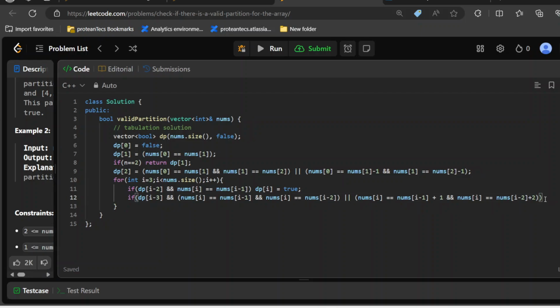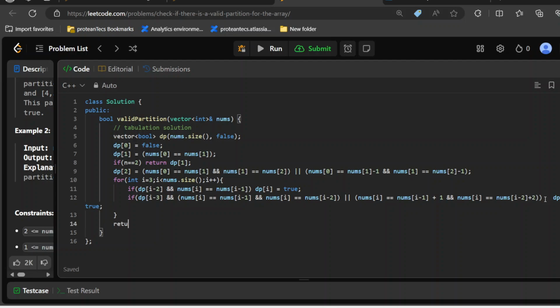If either of these cases holds, then I will write dp of I is equal to true. Those two cases are the only ones where we need to do this.